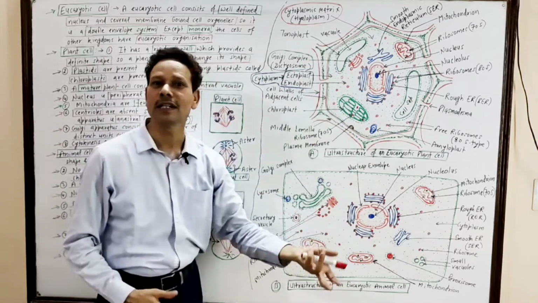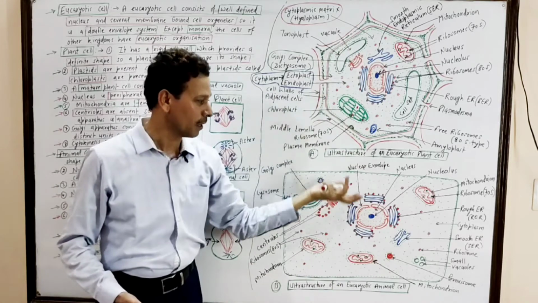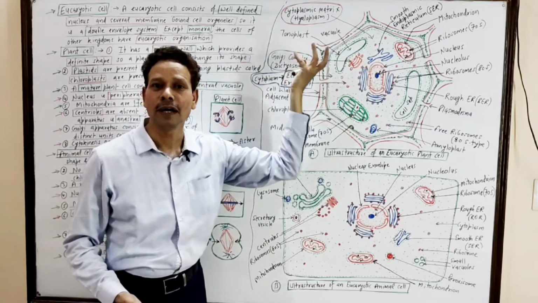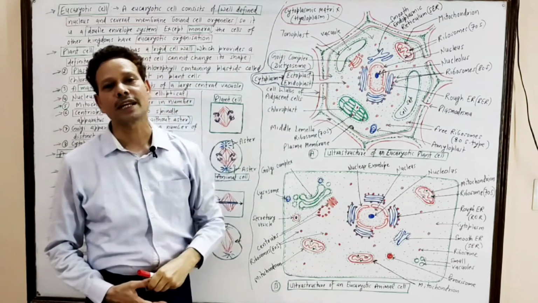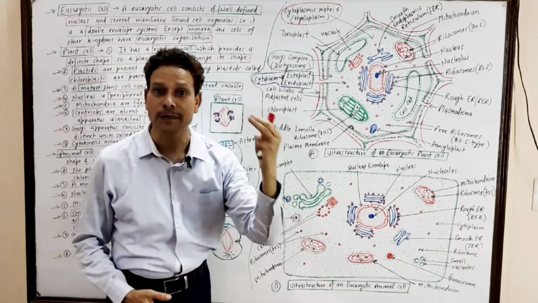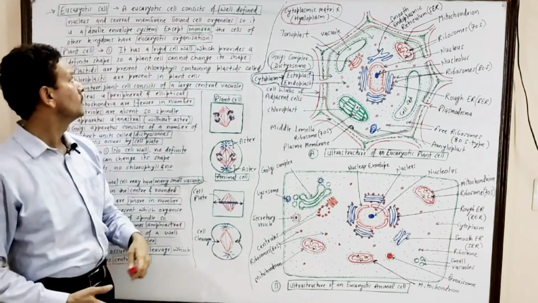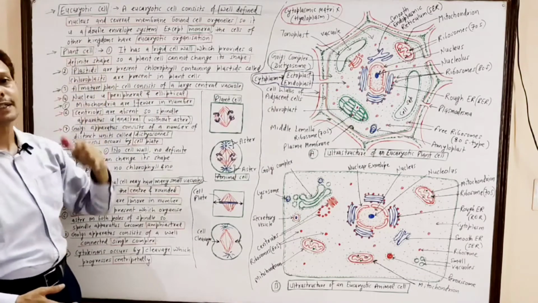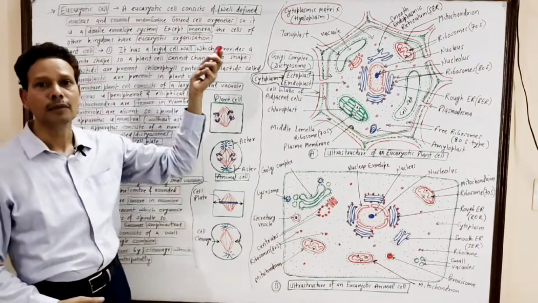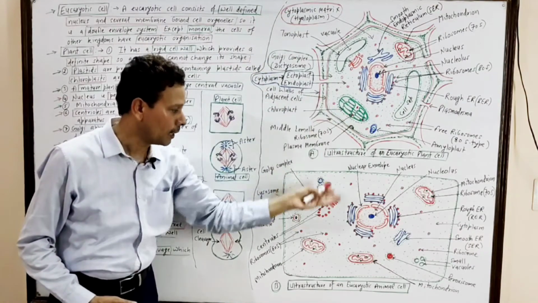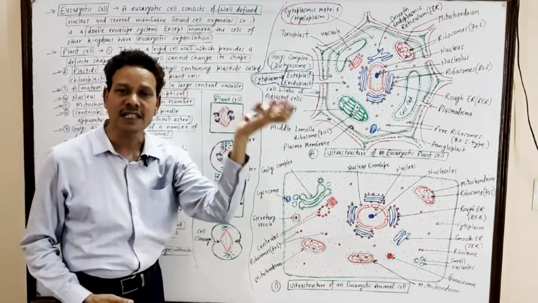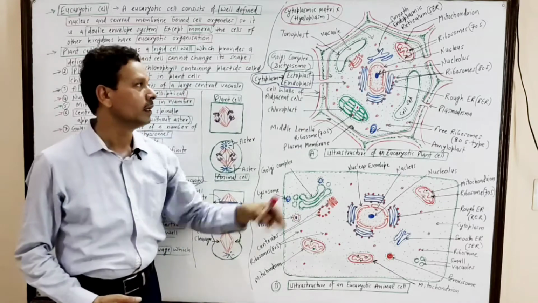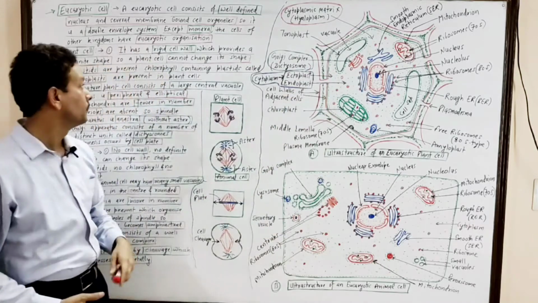But eukaryotic cells, animal cell, plant cell, fungal cells, protistan cells, are double envelope system. Dear students, these are some characteristic features of plant and animal cells, and in this lecture I will differentiate a plant and animal cell.